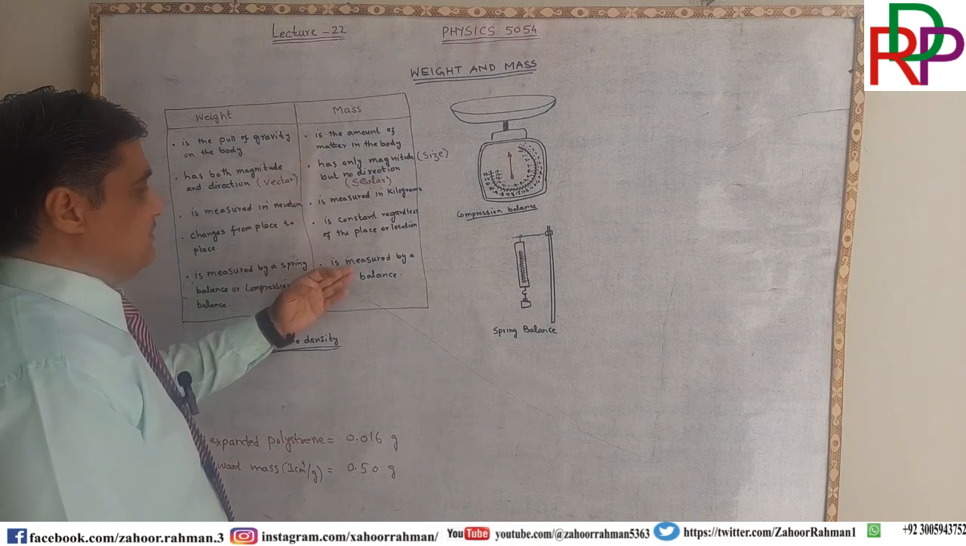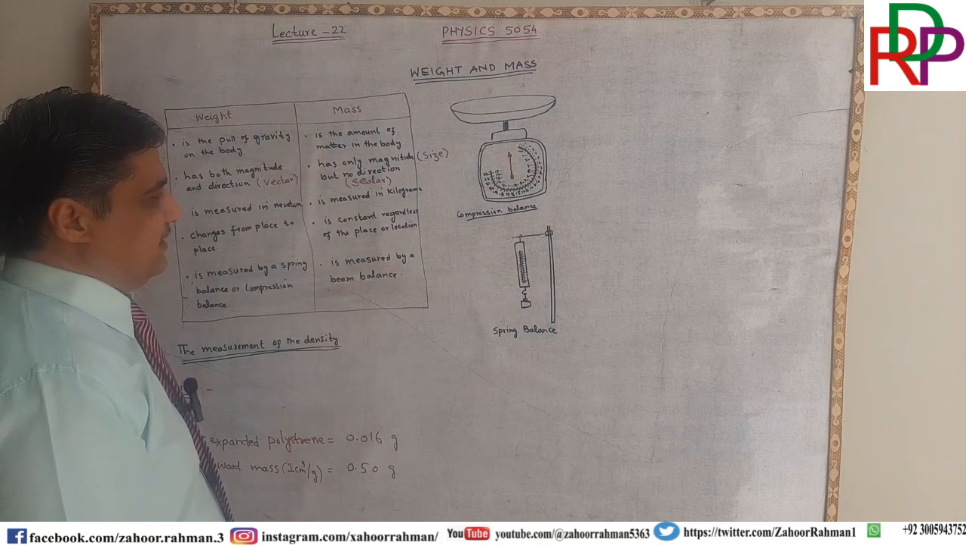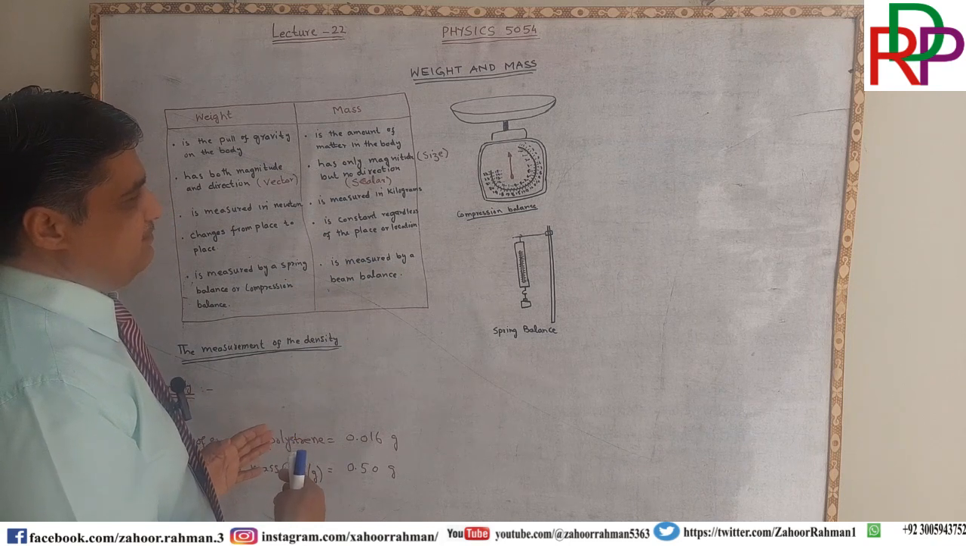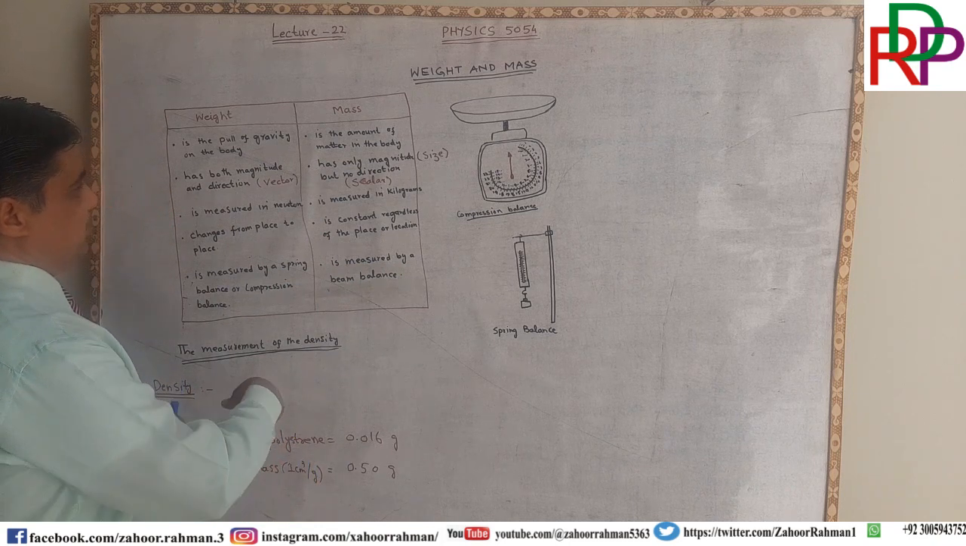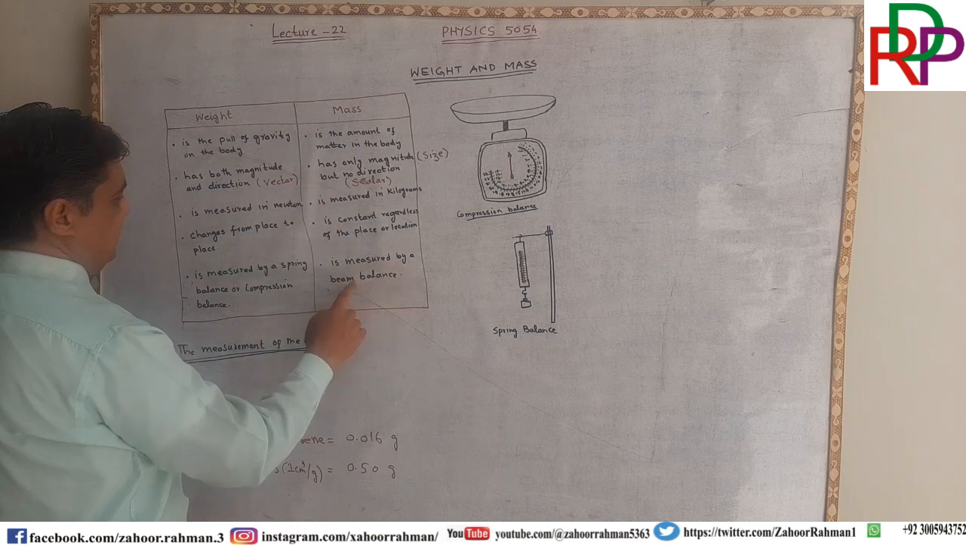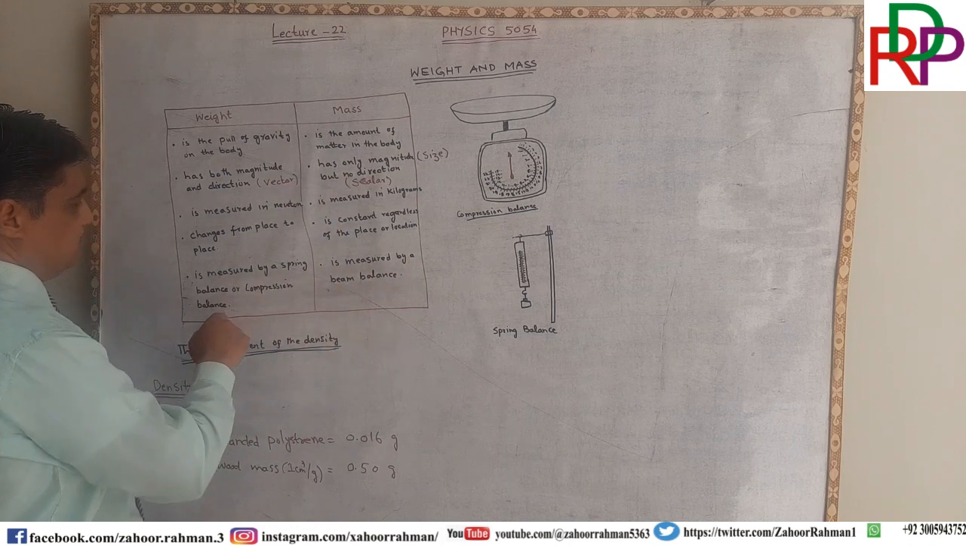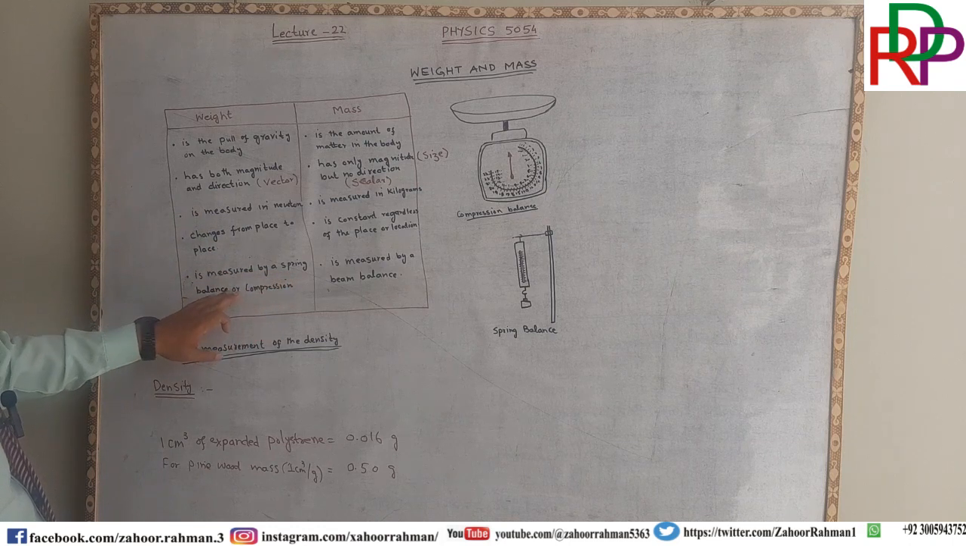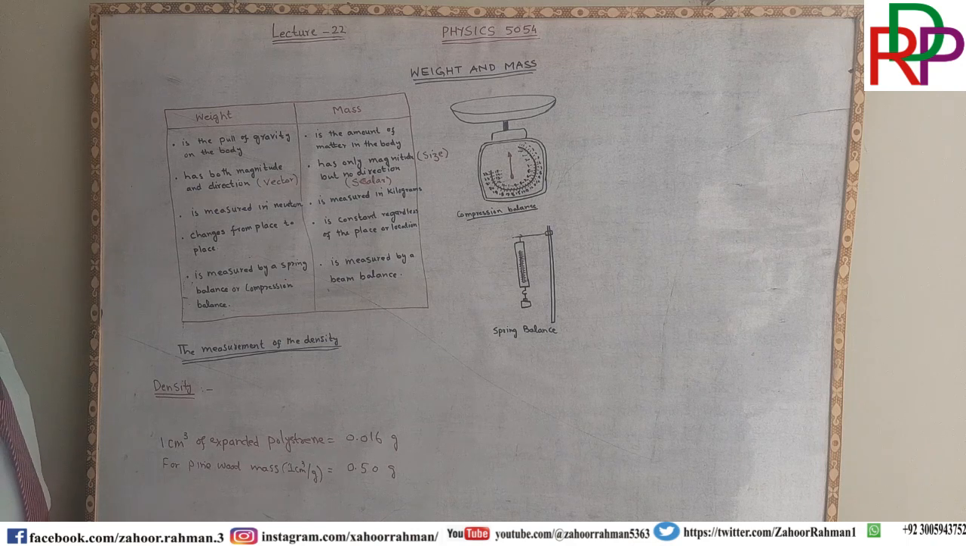While mass is measured by a beam balance. About the beam balance, we talked in the previous lecture. So mass is measured by a beam balance, while these two balances are used for measurement of weight. Okay, that was the whole story. Hopefully, you have understood the difference between mass and weight.